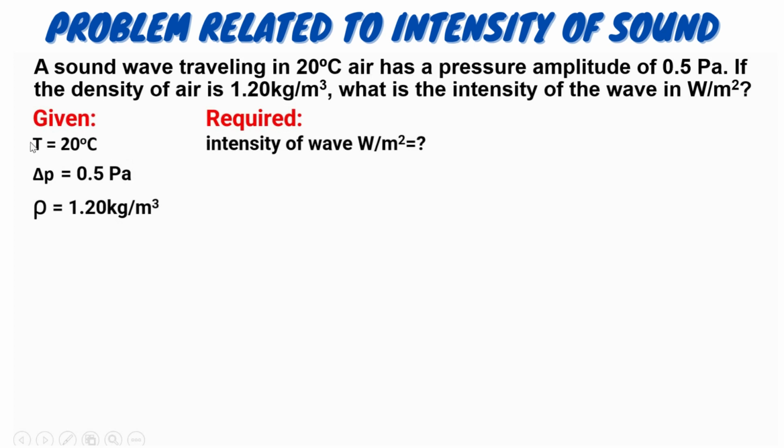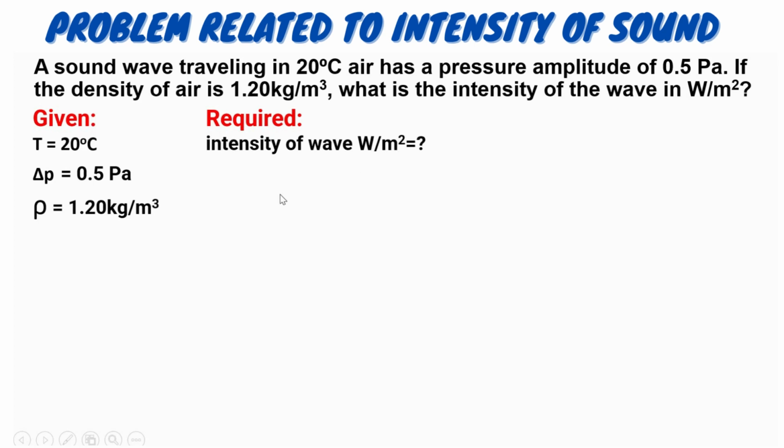For the temperature of the air, 20 degrees Celsius. For the pressure amplitude, the given is 0.5 Pascal. And the density of air at 20 degrees Celsius is 1.20 kilogram per cubic meter. Therefore, our required answer should be the intensity of wave in watt per meter squared.